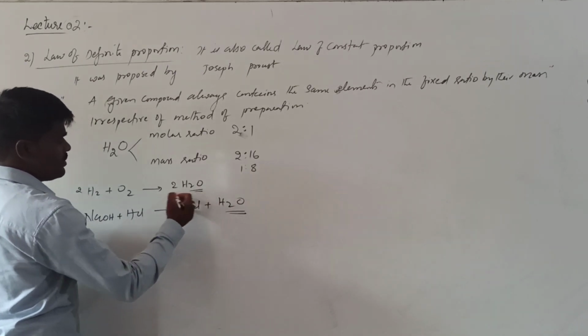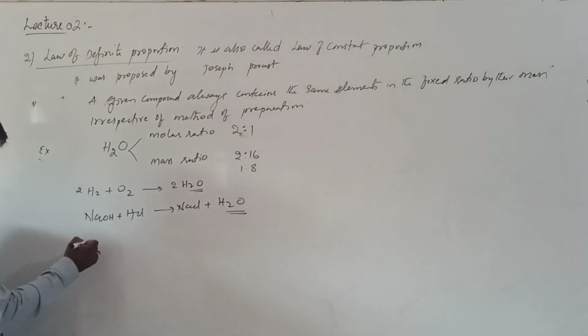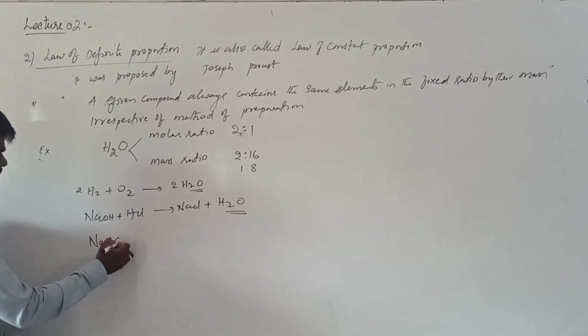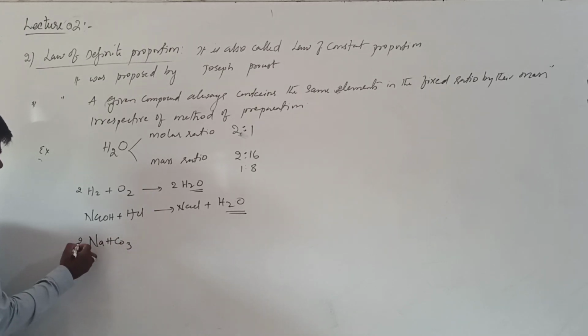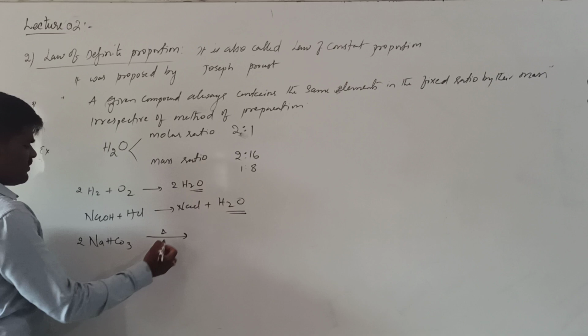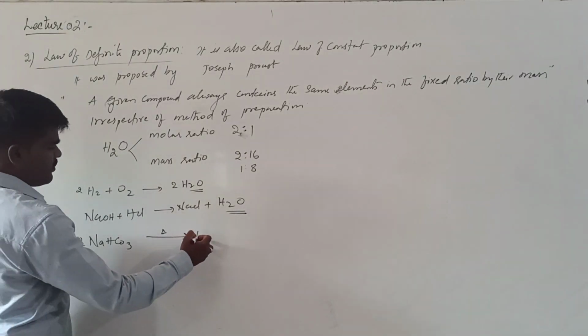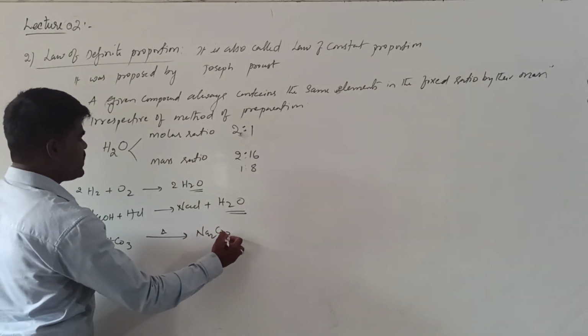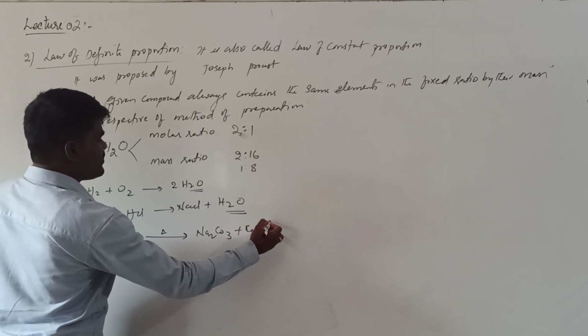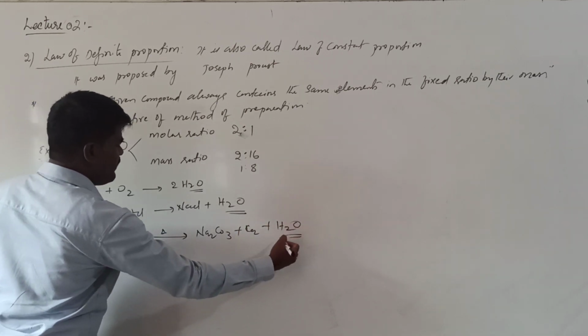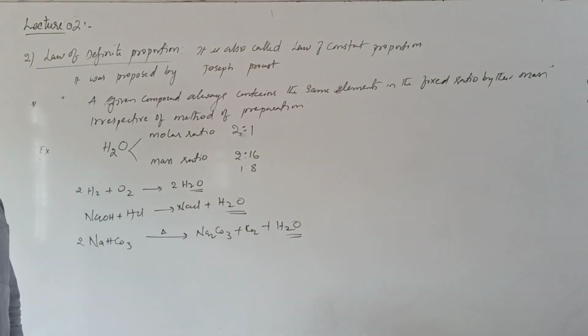Here also we get the water. Or you may also get the water when bicarbonates of alkali metals are heated, they form carbonate plus carbon dioxide plus water. Like this, there are different ways to prepare the water.